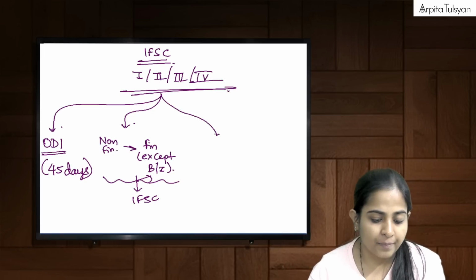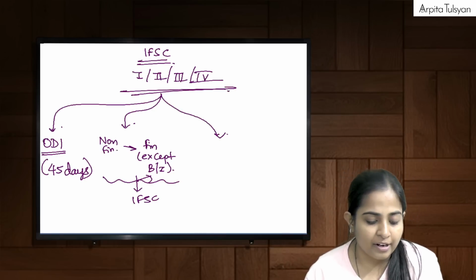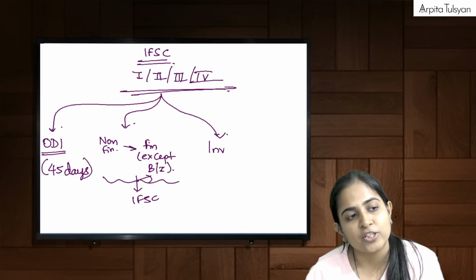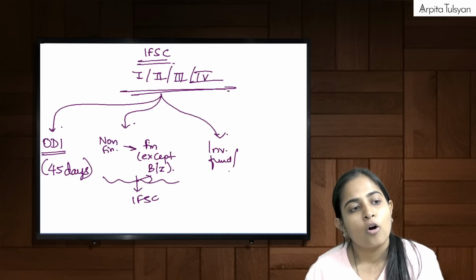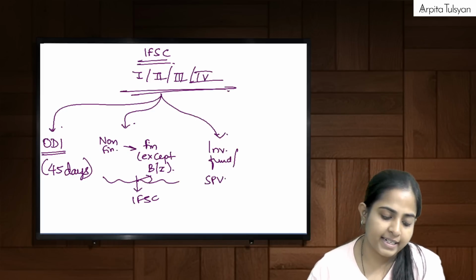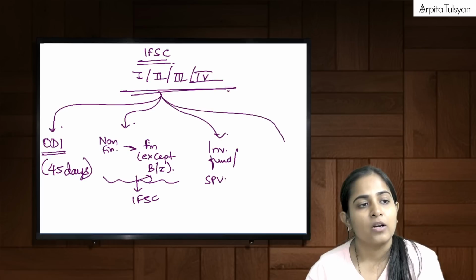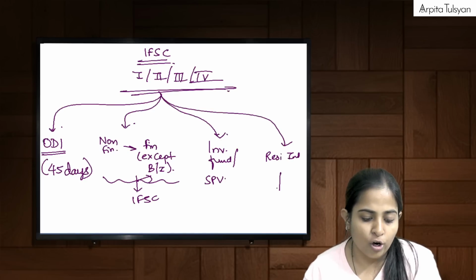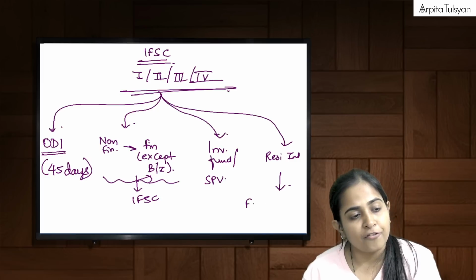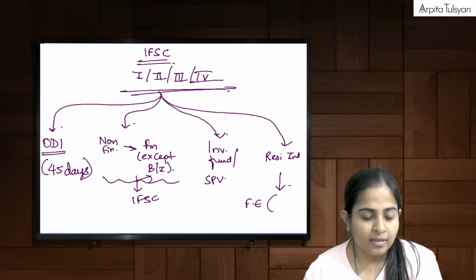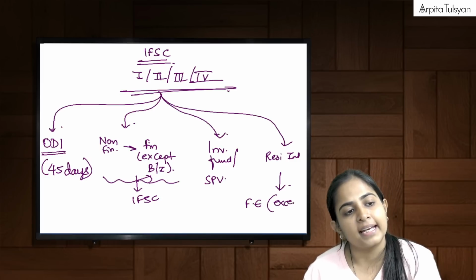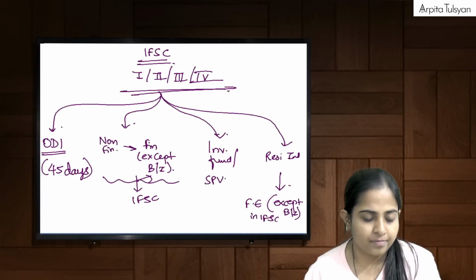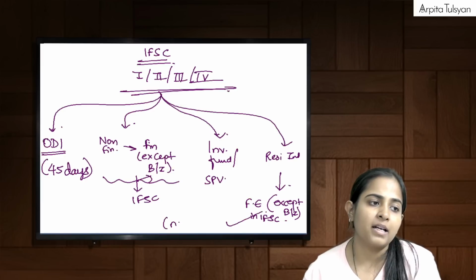Acha, next one. Suppose if any contribution has to be done to investment fund or to any special purpose vehicle, that is allowed. Okay. Or say for example, if a resident individual wants to do ODI in a foreign entity except banking and insurance in IFSC, it can do, but no subsidiary plus control.